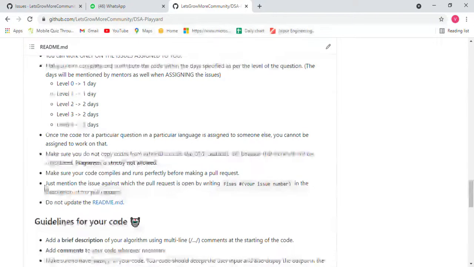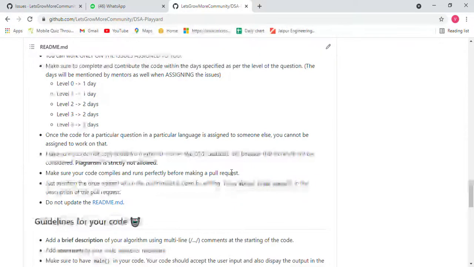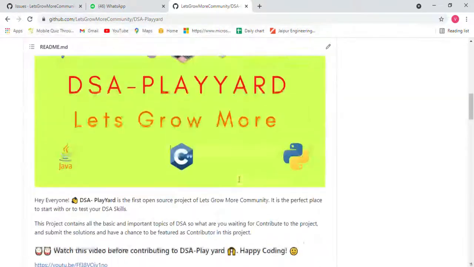Now, how to make the pull request? Just mention in the issue, means go in the issue. I will show you the pull request, write the fixes. There is a number given like 81, 82. Any number. I will show you how to check that number. Copy that number, put it after the hashtag, your issue number, and fixes what you have done in the question.